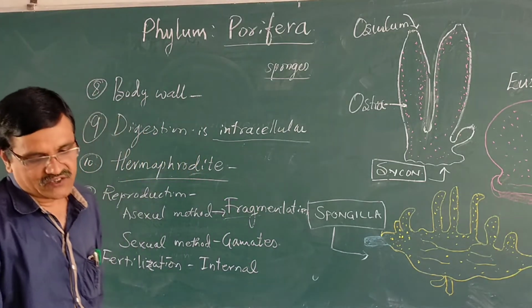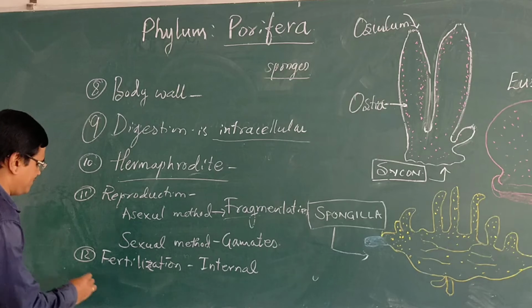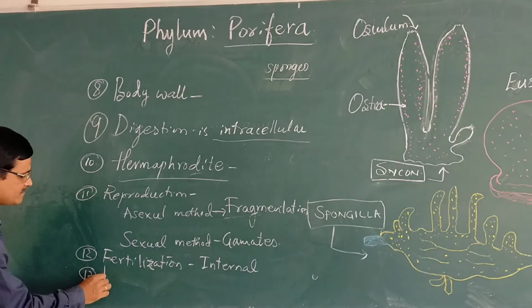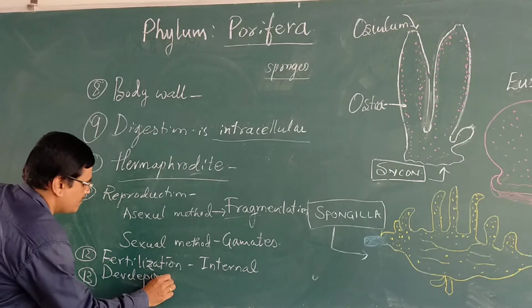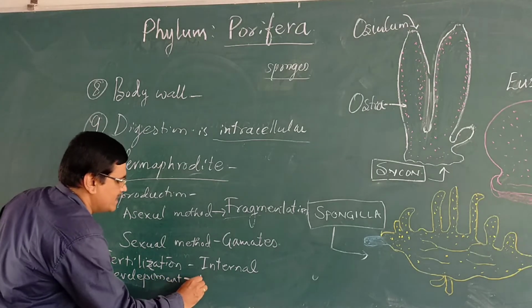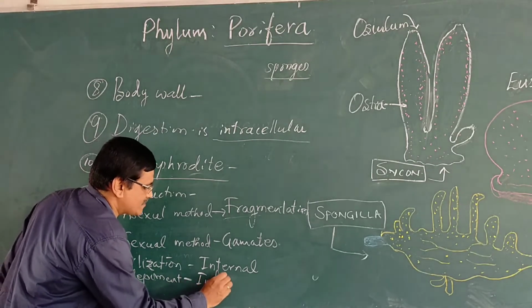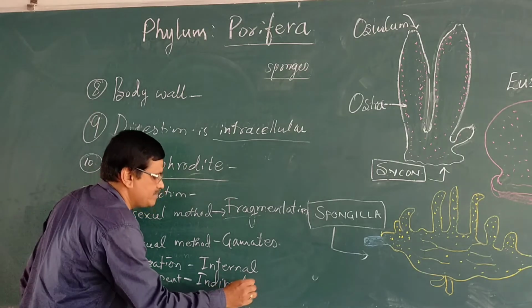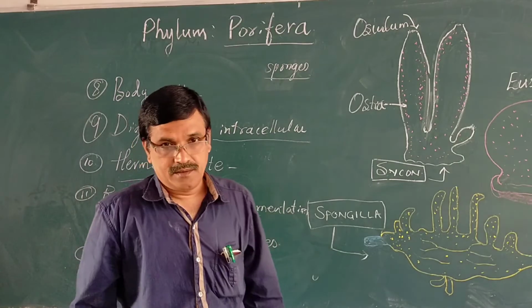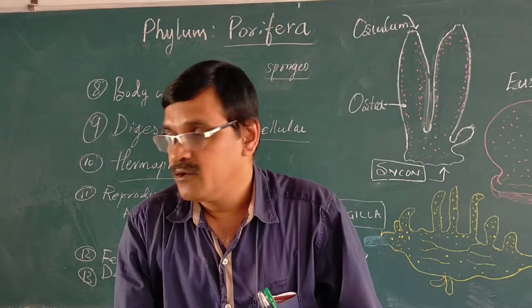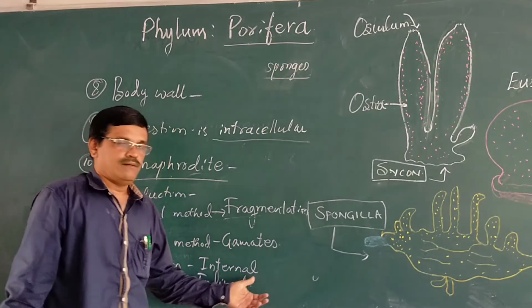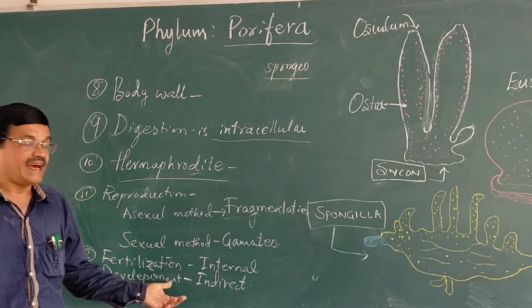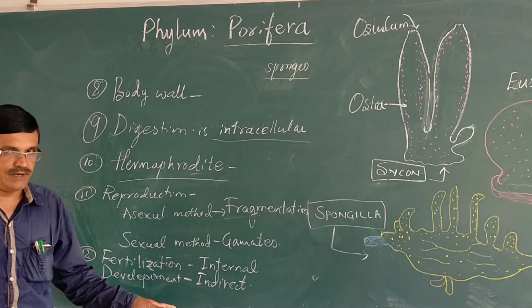And development is indirect. There are two types of development that can be seen in animals: direct development and indirect development.